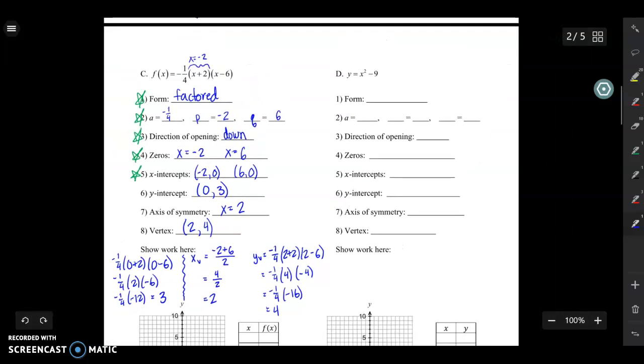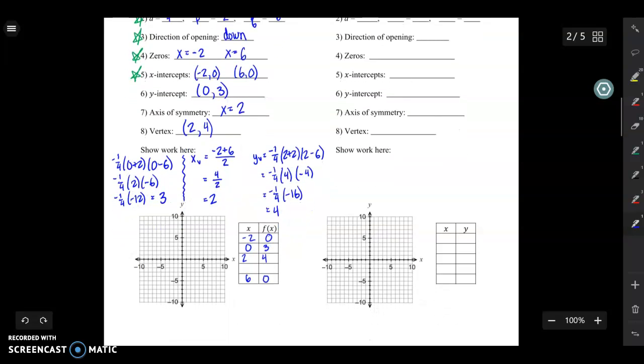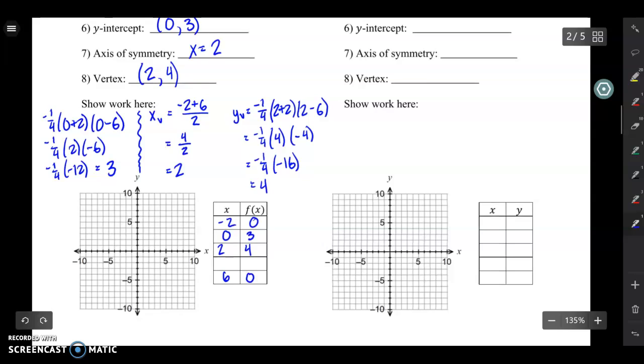All right, let's go ahead and do some graphing then. I'm going to go ahead and fill in the points that we know. Let's see, I have a vertex at (2, 4). And then I have, let's see, a y-intercept at (0, 3), an x-intercept at (-2, 0), and then another x-intercept at (6, 0). So remember, to get an accurate graph, I'm going to want to have at least 2 points on either side of the vertex. So let's go ahead and plot the points that we have, and then we'll work on filling in the extra point that we're missing. So my vertex is (2, 4).